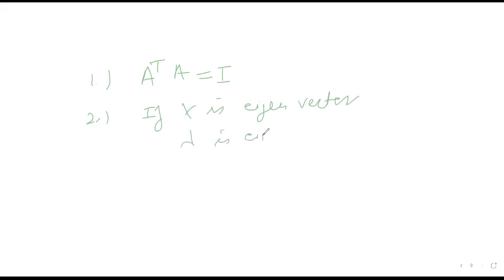Let's see what is the property of this. Again, I will start with the same thing. I know that A transpose into A equals I. This is the first thing. Second thing I know, if X is an eigenvector and lambda is an eigenvalue, then A into X is equal to lambda into X. Now take transpose.